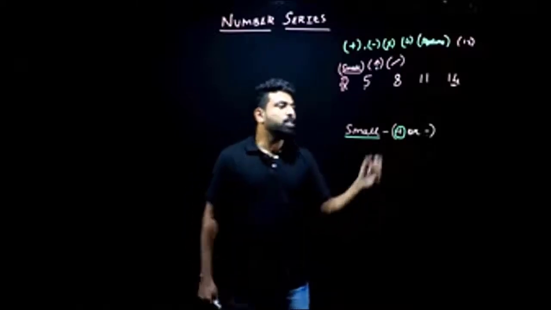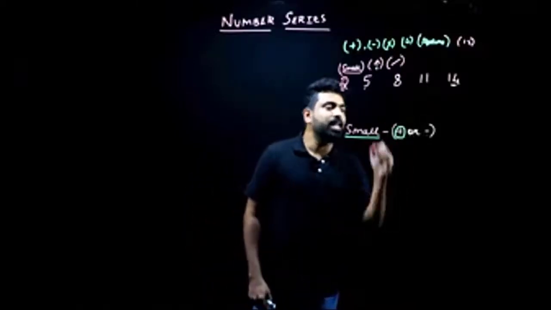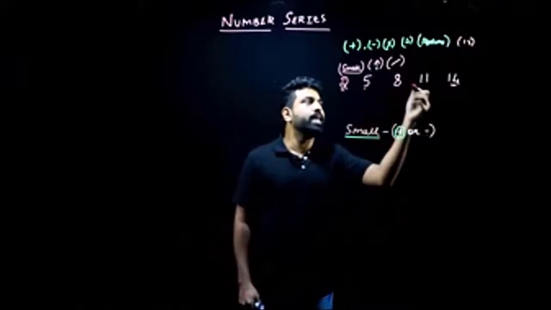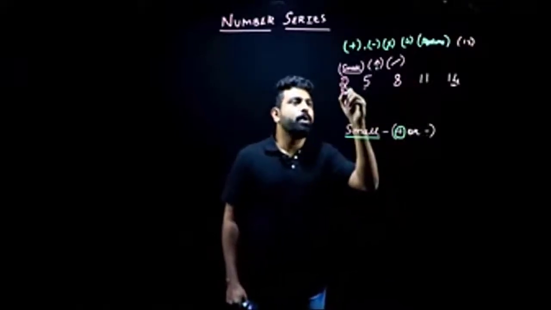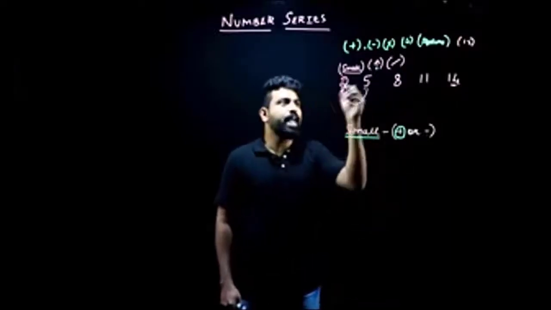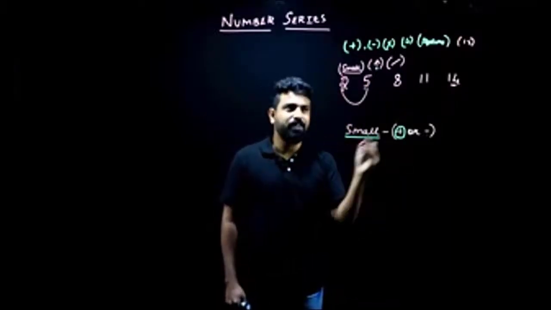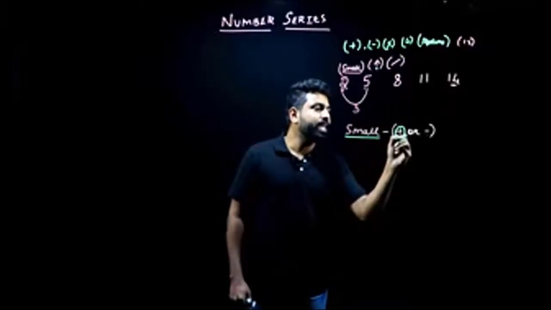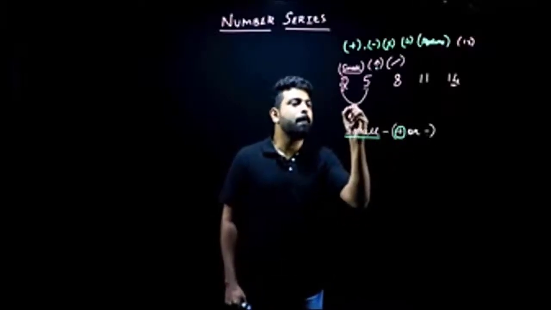Now, once we know that addition is involved, we start taking the difference between the consecutive terms. Between 2 and 5, the difference is 3. And we know that it is increasing and it is addition, so it will be plus 3.